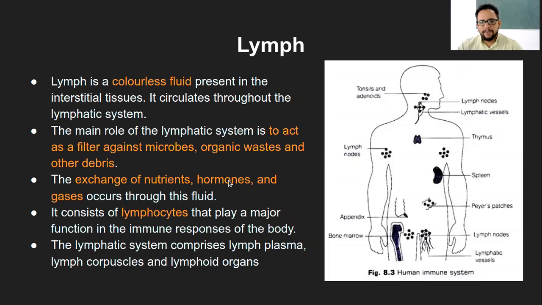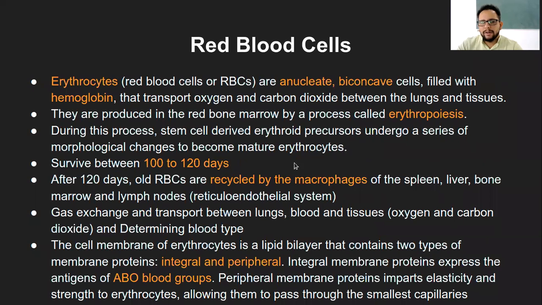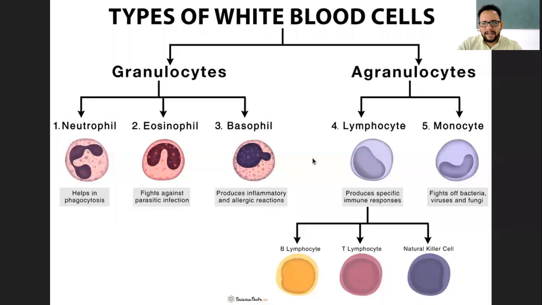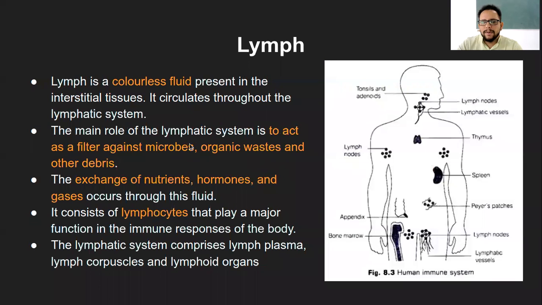That is different components of the blood, including your plasma, RBCs, and WBCs. Platelets we will see a little later when we learn the mechanism of clotting and so on. As of now, we will talk of lymph, which is another fluid component of the body.